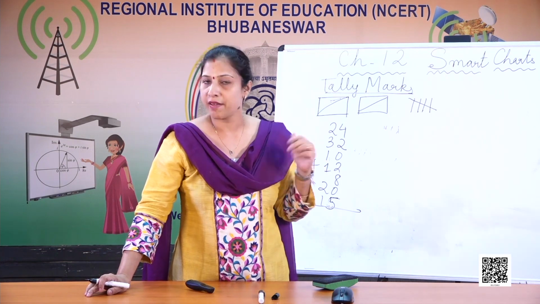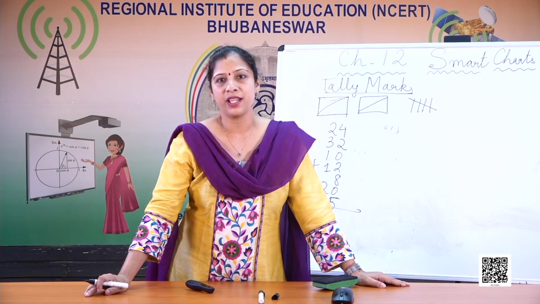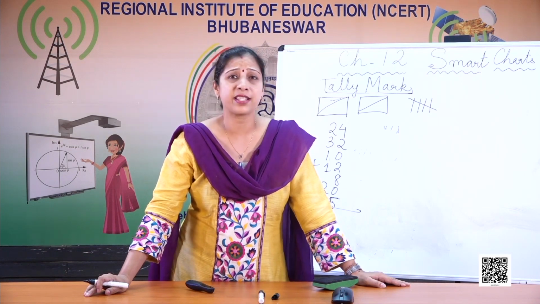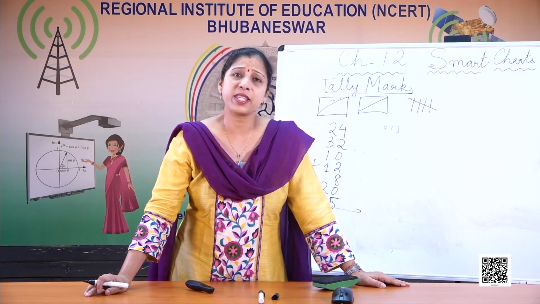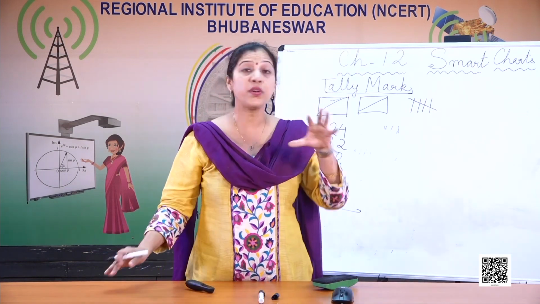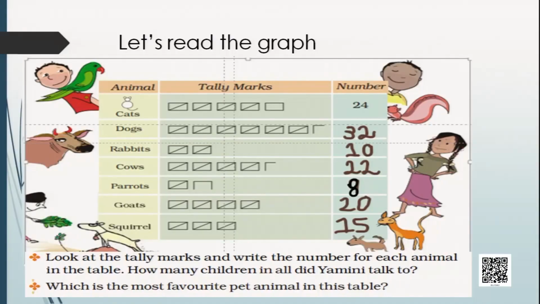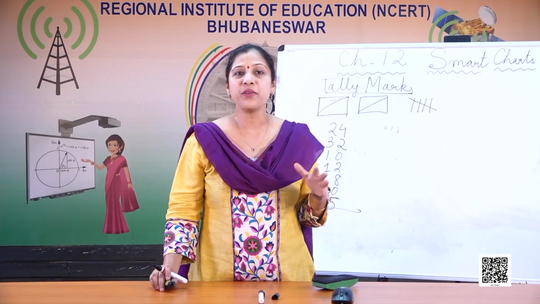Of course, I told you it is dog. So which is the least favorite animal? That means which animal is liked the least. सबसे कम like कौन सा animal हो रहा है? जैसे ही आप table देखोगे, you don't have to ask each and every one. You can just see the numbers and tell that parrot is the least liked animal of all. So children, now you understood.